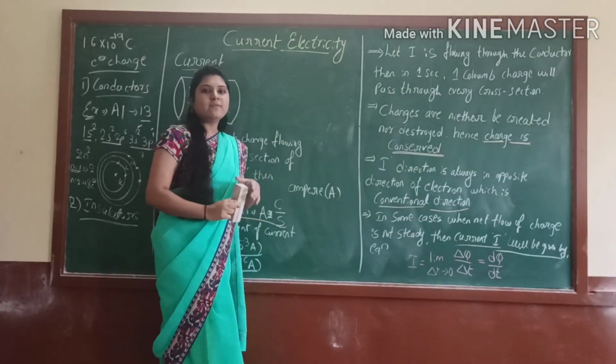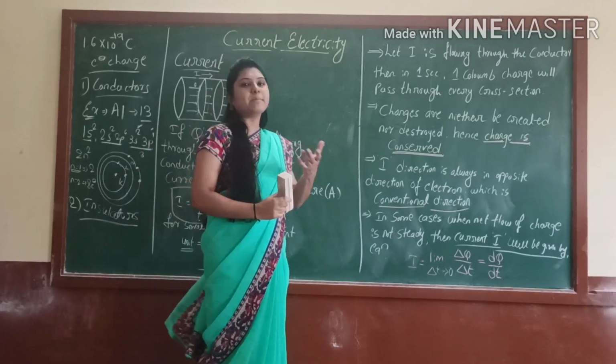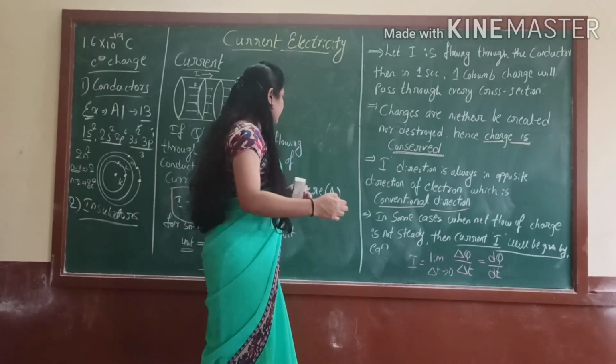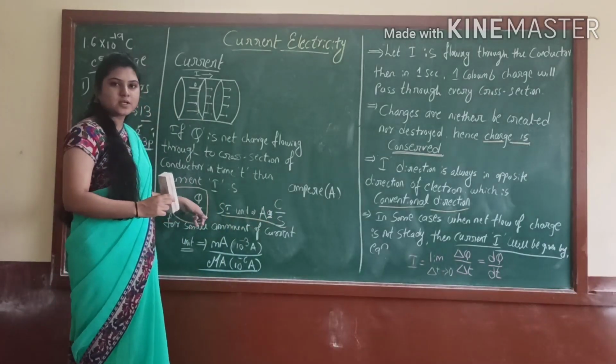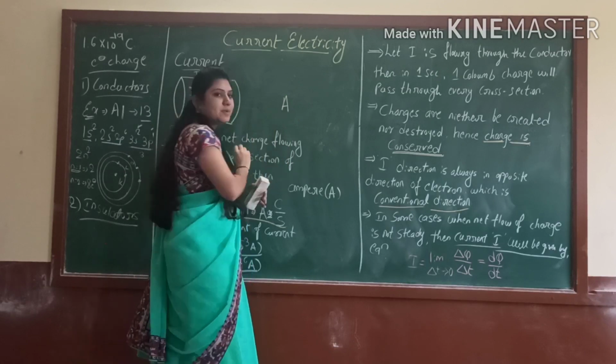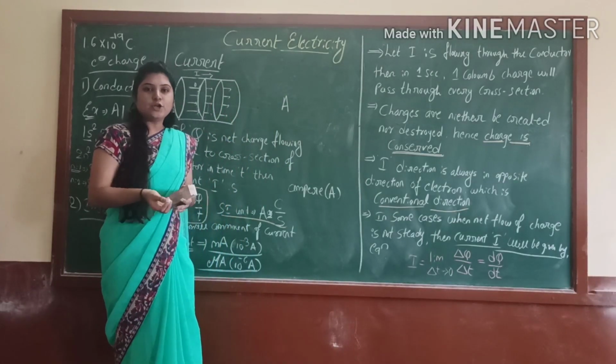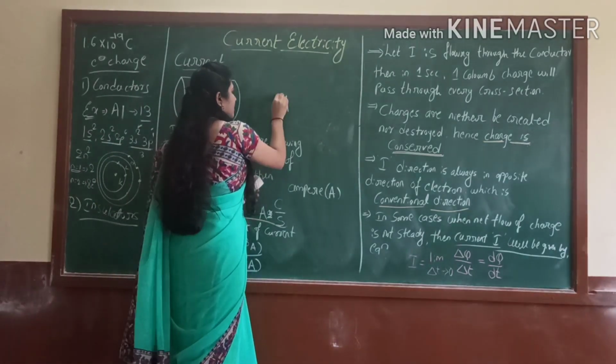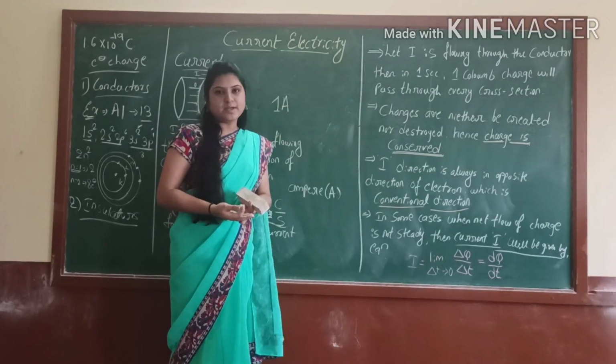Now we have to define one more definition, that is the 1 ampere definition. Yes. See, I can use this formula itself. Current. Yes. Ampere is the SI unit of current, so I will write it as A. Now I have to define the 1 ampere definition.